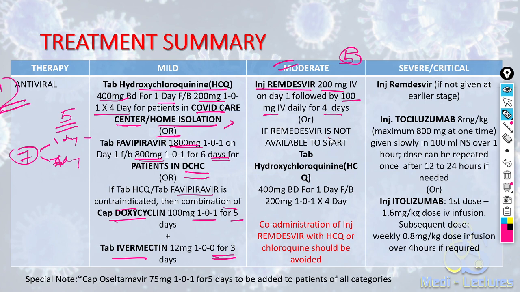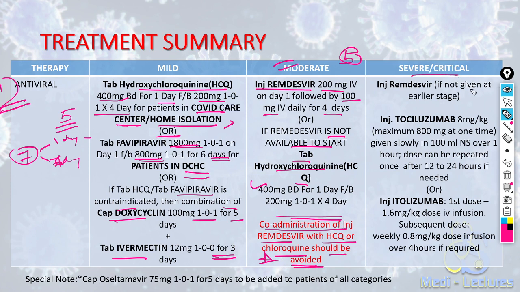If remdesivir is not available to start, then we can simply give hydroxychloroquine in the same dose. That is 400 mg BD for one day, followed by 200 mg BD for next 4 days, total 5 days. It is important to note that we should not co-administer remdesivir with hydroxychloroquine or chloroquine. It is a very important point.